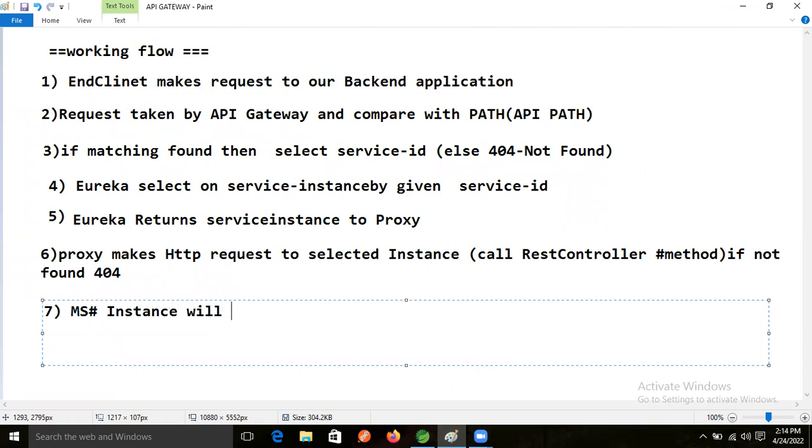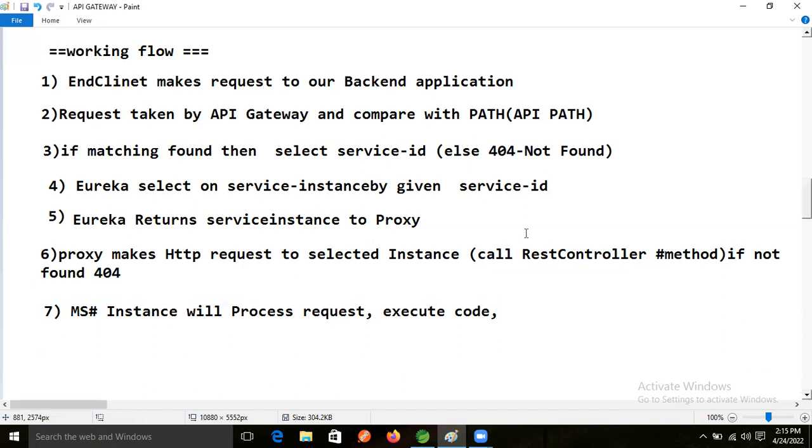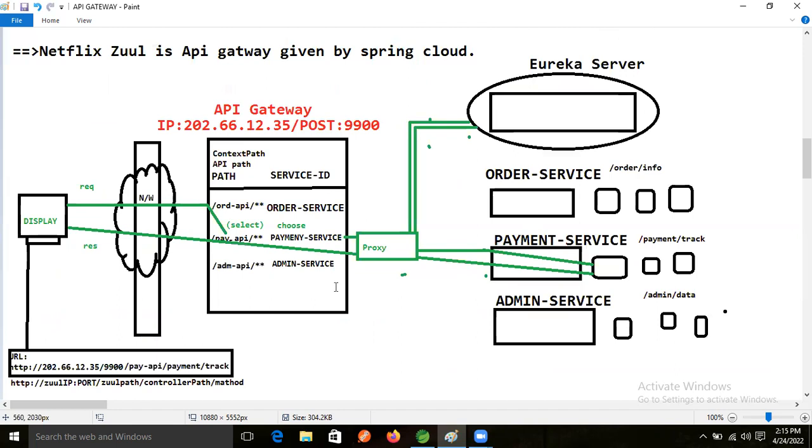Microservices instance will what? Process the request, and what is that? Execute that code, right? After executing that code, what is it returning? What is this microservice returning? The payment service logic, the service response.